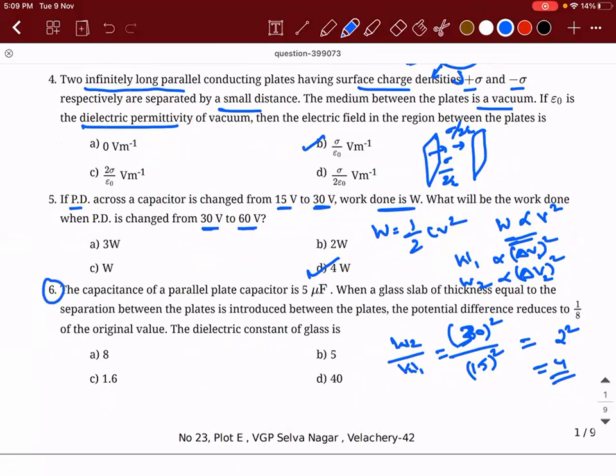Six. So the capacitance of a parallel plate capacitor is 5 microfarad. When a glass slab of thickness equal to the separation of the plates is introduced between them, then the potential difference reduces to 1 by 8 times its original value. Then the dielectric constant is.